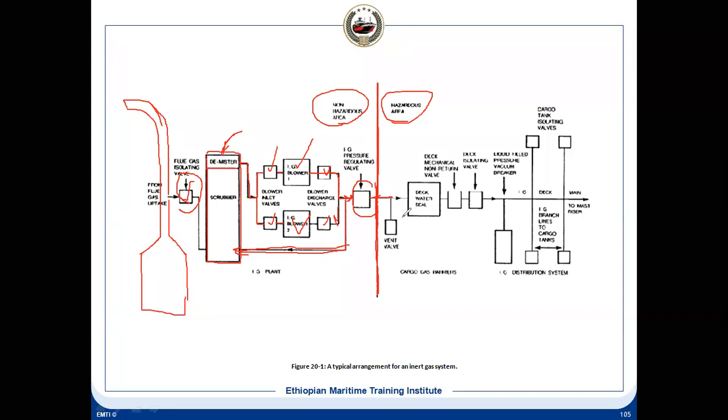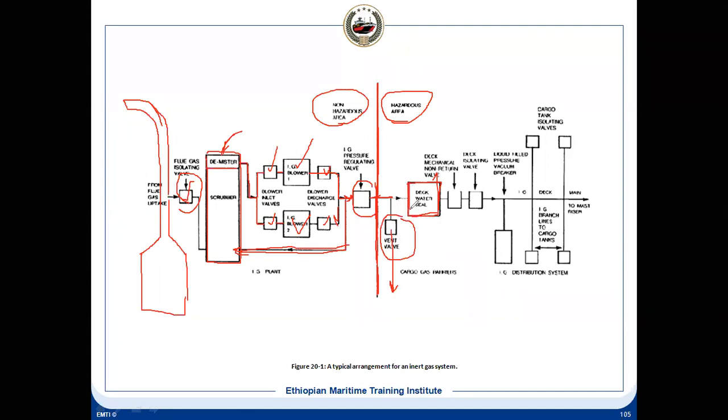So there will be a vent valve. There is a vent valve which is going to the atmosphere, and then there is a deck water seal tank. So when it is not going to your tank, then we can vent it out to the atmosphere. So there will be one controlling valve which is venting out.